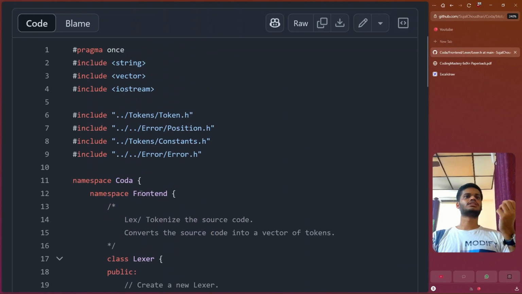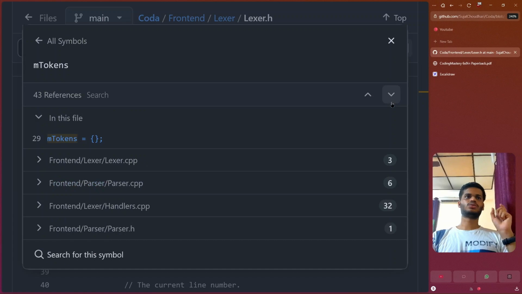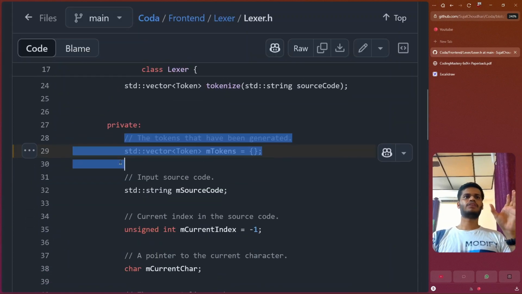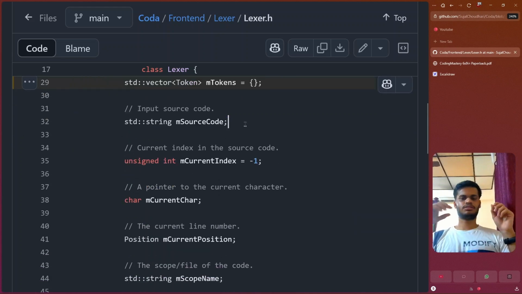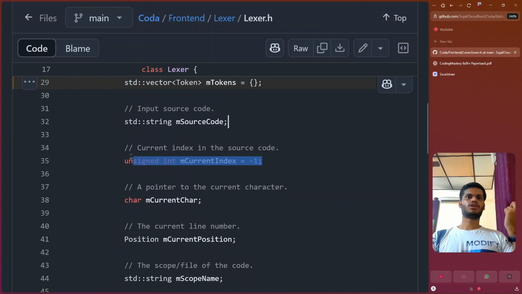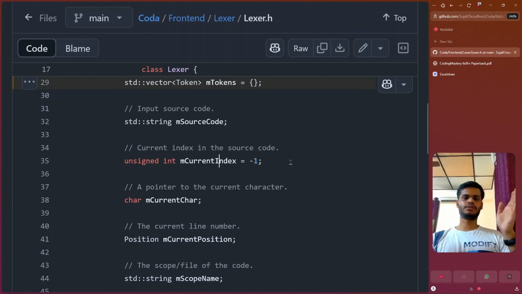So we have a class Lexer, and we have a few parameters to store. We want to generate tokens. That's why we should have a storage for generated tokens, and after we are done tokenizing, we will return this. Yes, we need to store our input string so that when we process it we don't change the original string. Then we should know what the current index is for our pointer. So let's say we know that this section is already processed and we don't need to process it again.